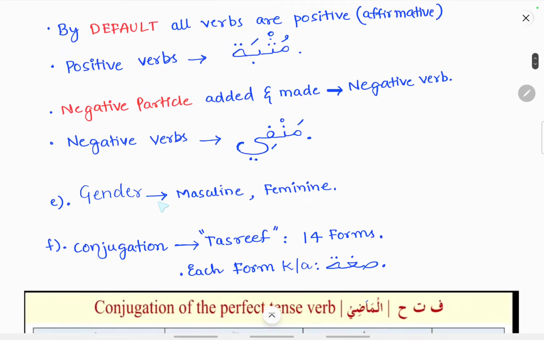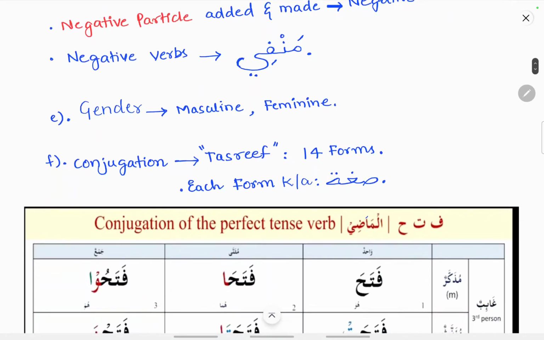Now based on gender, the verbs are divided into masculine and feminine, similar to nouns.